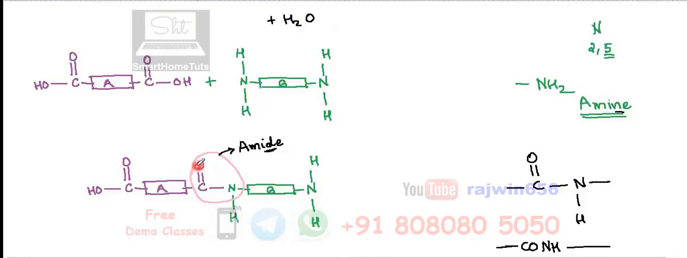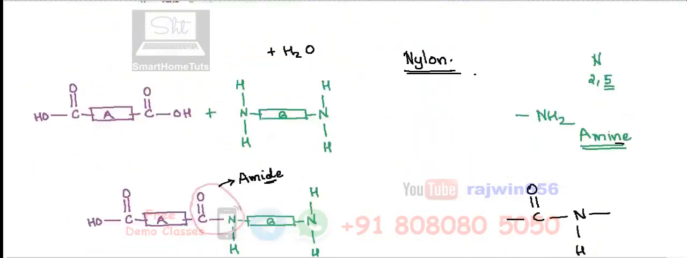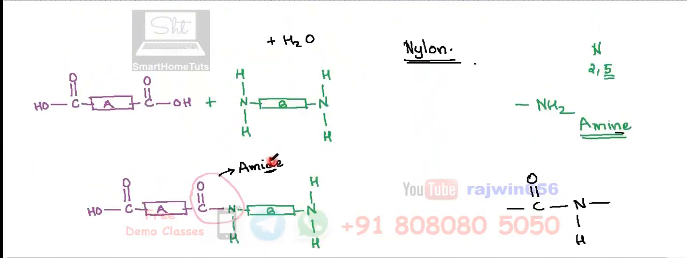This kind of fiber that is obtained, we call it nylon. Okay, so nylon will be containing amide linkage, while terylene contains ester linkage. You can take down this example of the formation of nylon. This is again an artificial fiber, a man-made fiber. The polymerization that is taking place is again condensation polymerization.